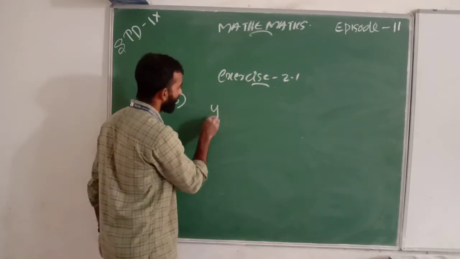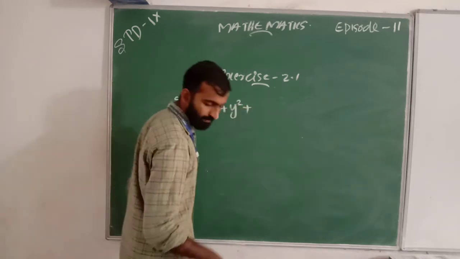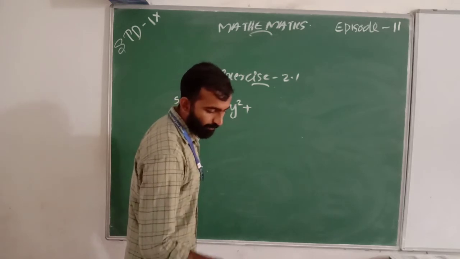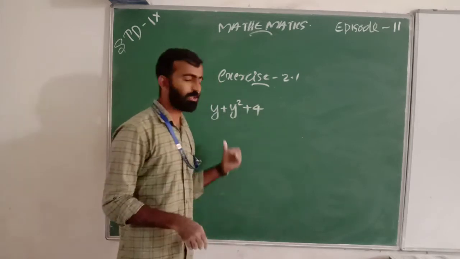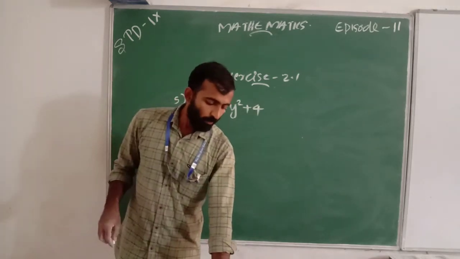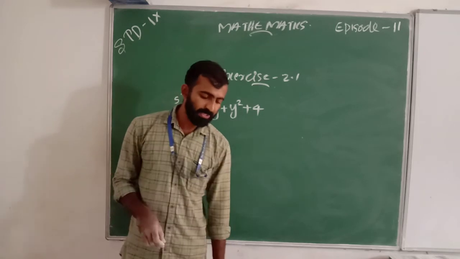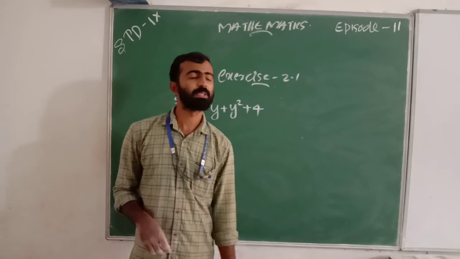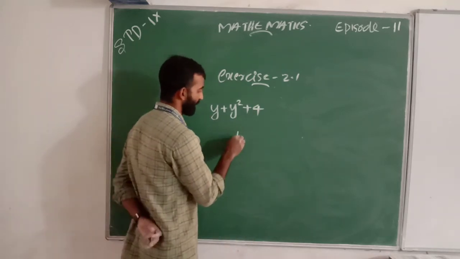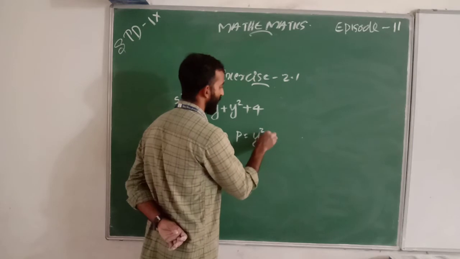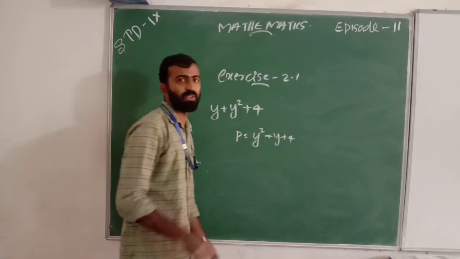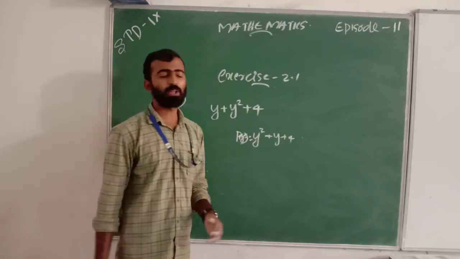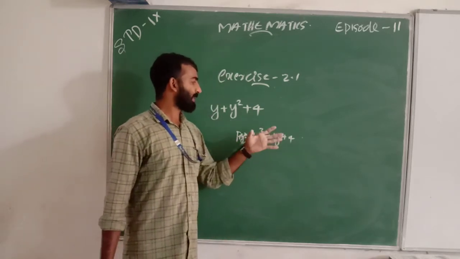The third one is y plus y square plus 4. I check the question one more time: y plus y square plus 4. Which type of polynomial is this? We can write p of y equal to y square plus y plus 4 by rearranging.